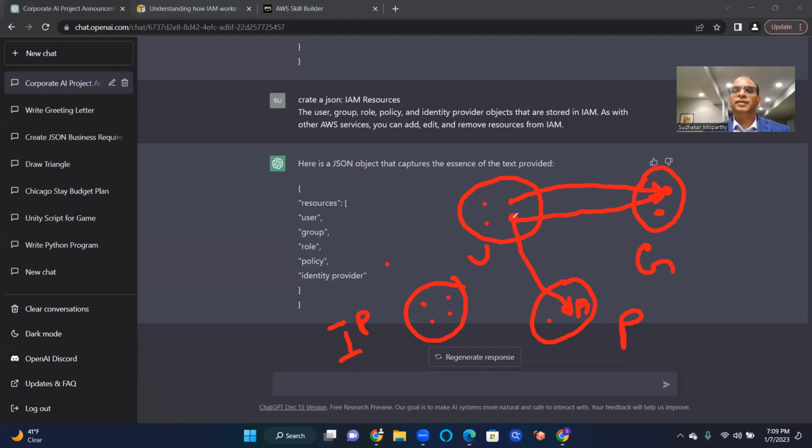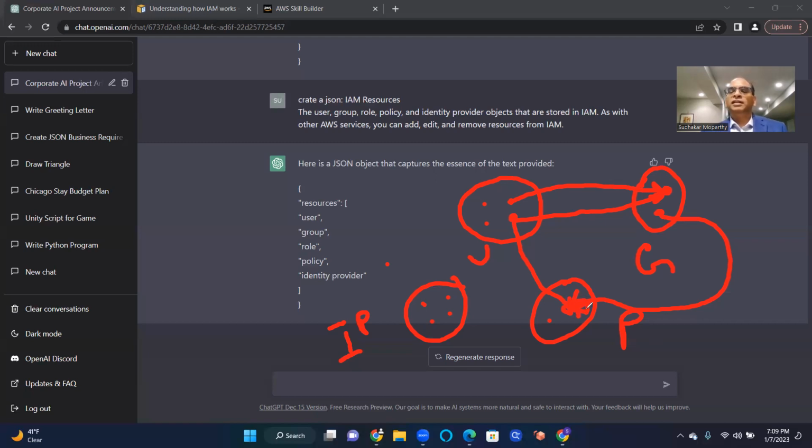I can attach a policy to a group. I can put a user into a group. Why? It's a convenience thing. If I have to attach each user to each policy, sometimes it is cumbersome. So what I do is I create a group and I attach a policy to that group, and then I just put that user in this group. And because of the group association, automatically you will get this.